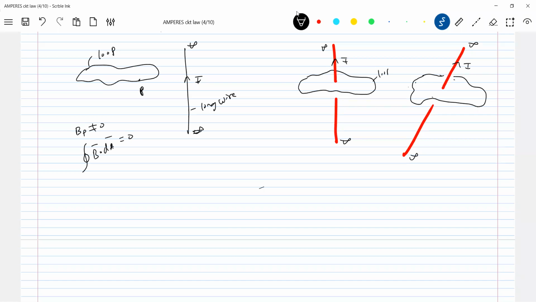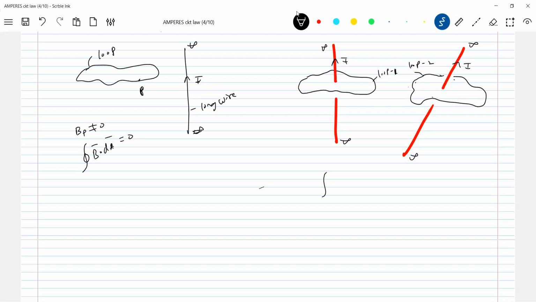There's a loop. What is the value of B bar dot dL bar for both? Both the loops are enclosing current. The same wire, I'll just incline it. So again, there's loop 1, there's loop 2. So when you calculate, it will be the same.